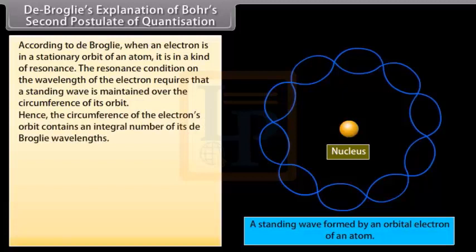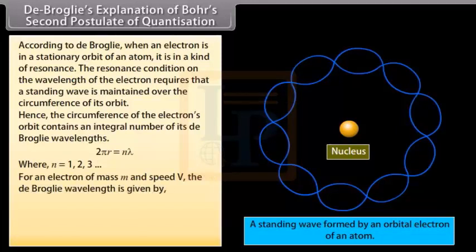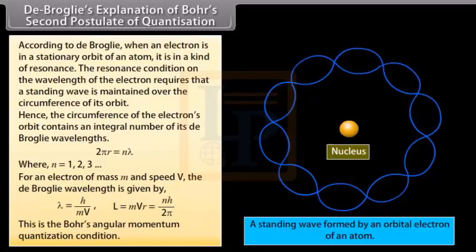Hence, the circumference of the electron's orbit contains an integral number of its de Broglie wavelengths. 2 pi r equals n lambda, where n is equal to 1, 2, 3, and so on. For an electron of mass m and speed v, the de Broglie wavelength is given by h upon mv. This may be written as mvr equals nh upon 2 pi. This is the Bohr's angular momentum quantization condition.